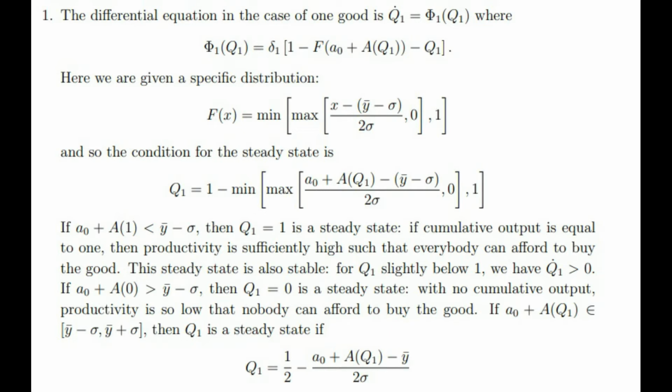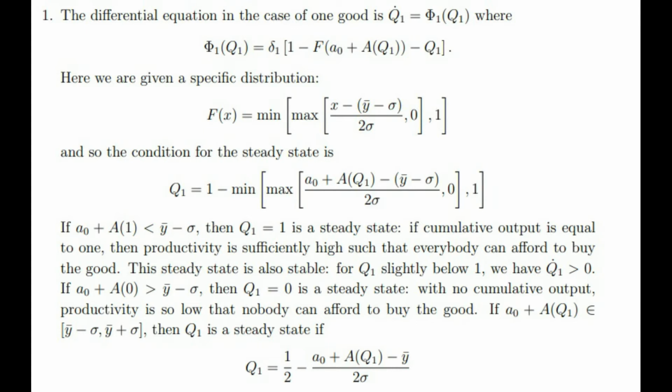If A0 plus A(Q1) is less than Y̅ minus sigma, then Q1 equals 1 is a steady state. If cumulative output is equal to 1, then productivity is sufficiently high such that everybody can afford to buy the good. This steady state is also stable.